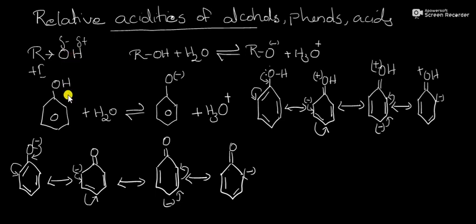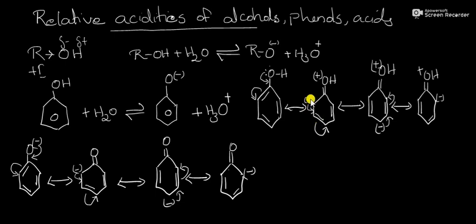Then another group of compounds, that's our phenols. This is the structure of phenol. What about its acidity? Phenol is more acidic than our alcohols. Why? Phenol is a resonance stabilized structure. Here the lone pair of electrons donates to this bond, and this bond will shift to this carbon, and it will resonate to this structure.